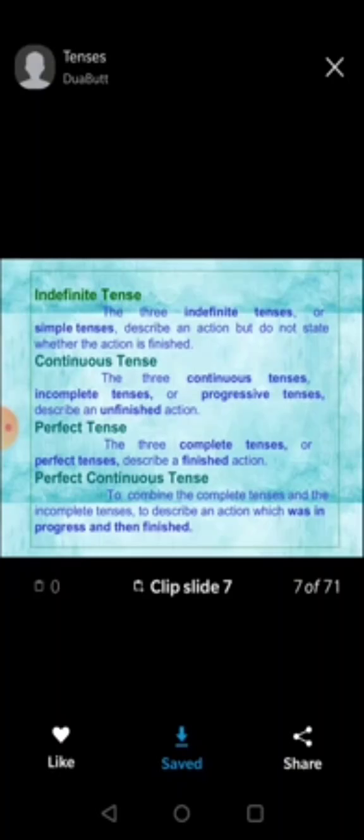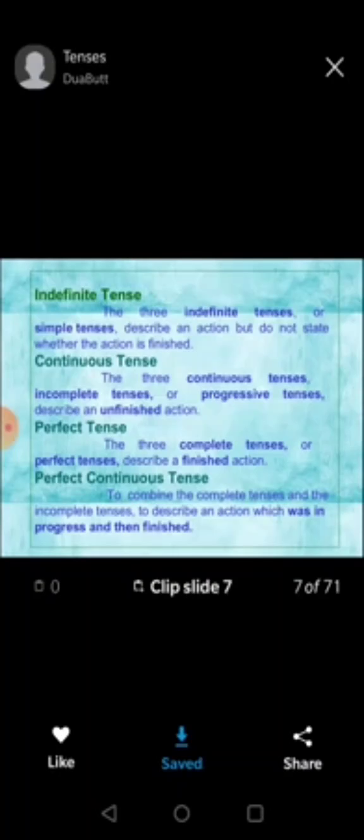The very first is indefinite tense. We can say simple tense also, and then continuous tense, which shows the progressive tense, which is known as progressive tense also. After that, perfect tense. The perfect tenses describe a finished action, and perfect continuous tenses describe an action which was in progress and then finished. So these are the four types of tenses.